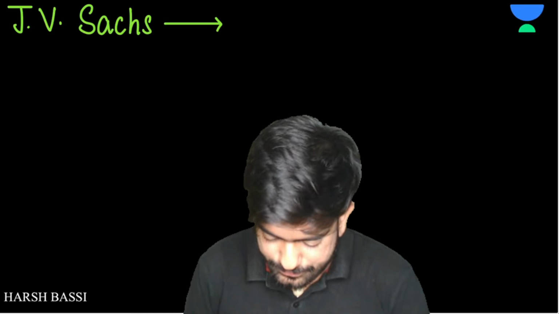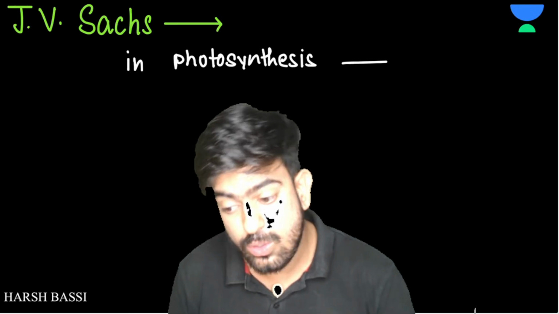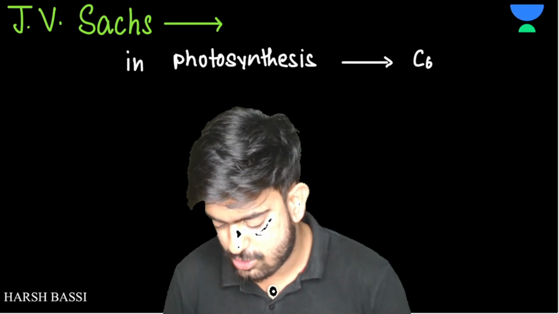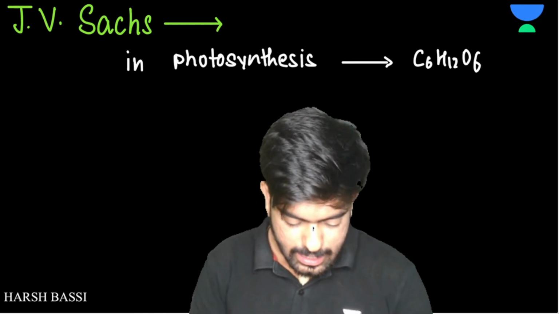Now this person did the experiment on what? He said that whatever is made in the plant during photosynthesis, that is glucose, and that glucose is stored in the form of starch. Clear to everyone? Okay, let's talk about what he did. He said that in photosynthesis, what is formed? Glucose is formed, which is C6H12O6. Right? Clear, sir.